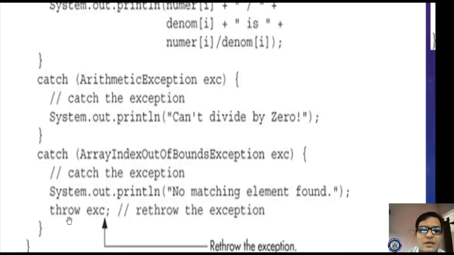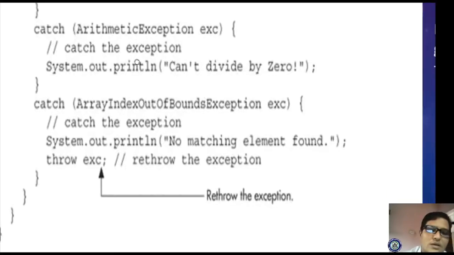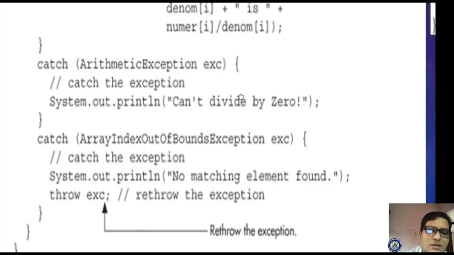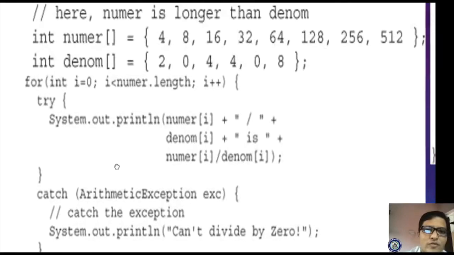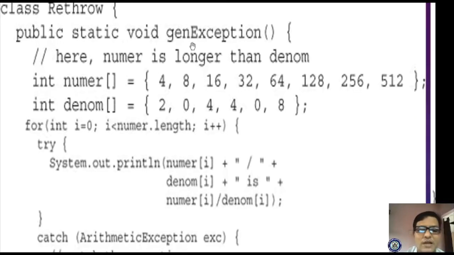Here you are using the throw keyword, throw exc. Once again you are rethrowing the exception, right? You are rethrowing, but the same catch block does not identify it. This catch block will check whether it is the same error or other things. Yes, so here this class ends, and the name of the method is genException.